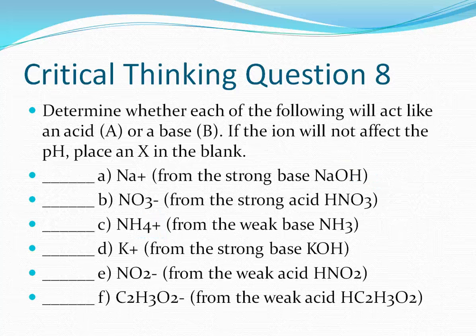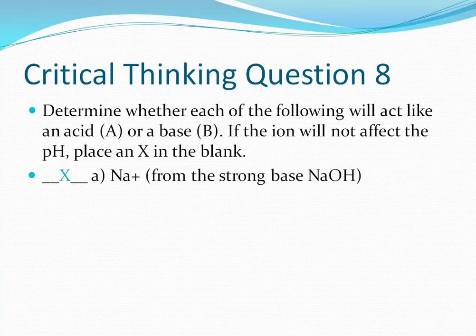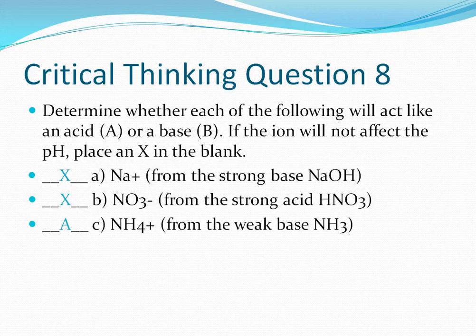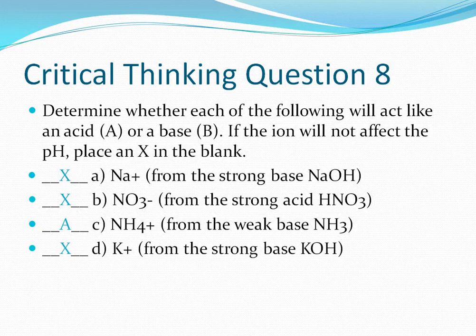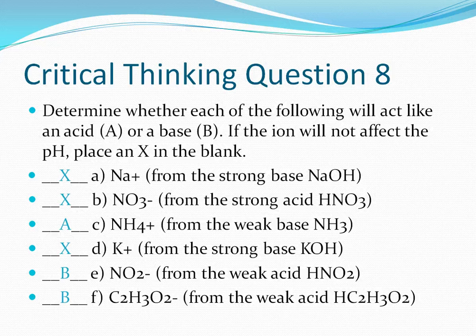Critical thinking question 8. Determine whether each of the following will act like an acid or a base. If the ion will not affect the pH, place an X in the blank. Na+ will not affect the pH. NO3- will not affect the pH. NH4+ will act as an acid. K+ will not affect the pH. NO2- will act as a base. C2H3O2- will act as a base.